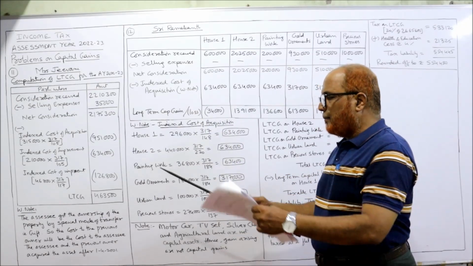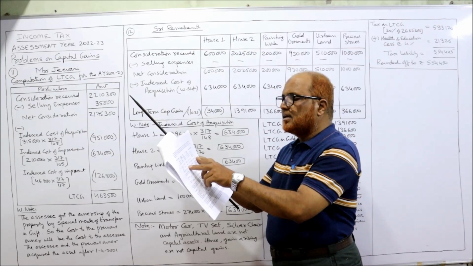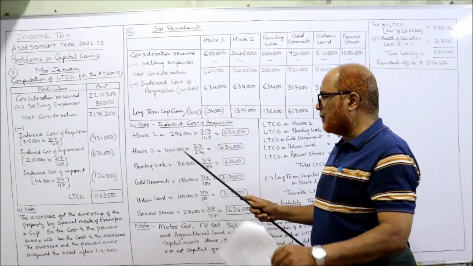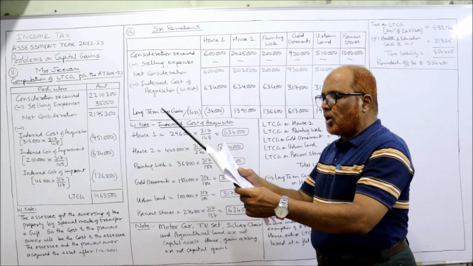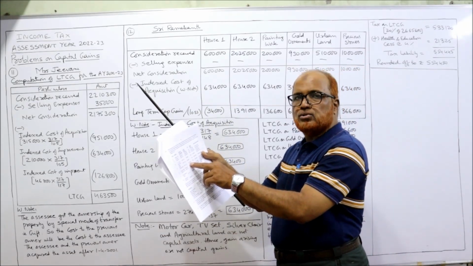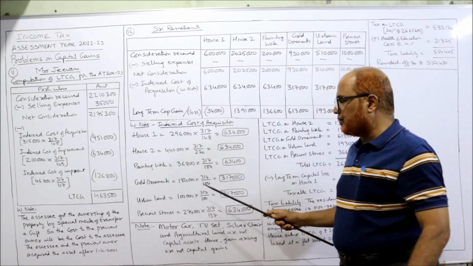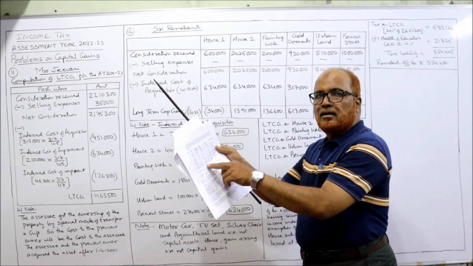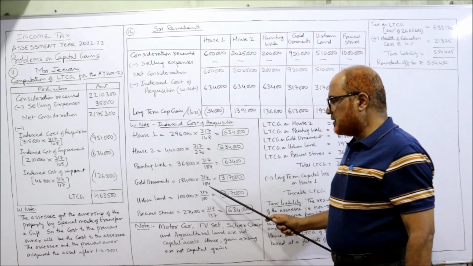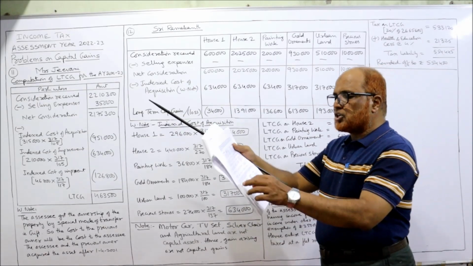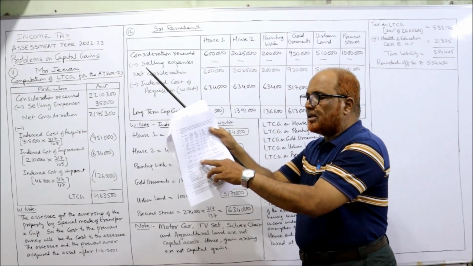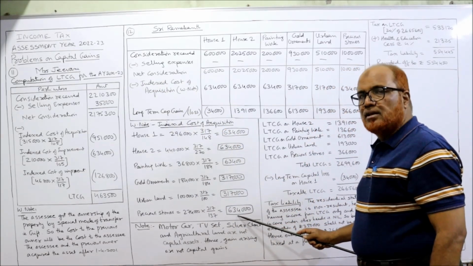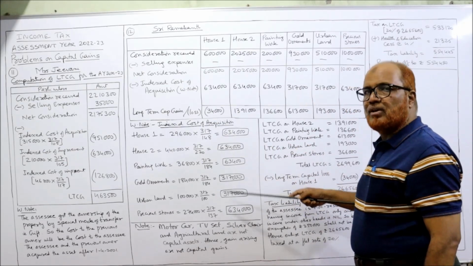We'll get this amount. Painting work, 36,800 is the purchase price. Index 317 by 184. Gold ornaments, the purchase price 1,84,000 into 317 by 184. Urban land, the purchase price 1 lakh into 317 by 100. Lastly, precious stones, the purchase price 2,74,000 into 317 divided by 137. So all the indexed cost of acquisition we have calculated.